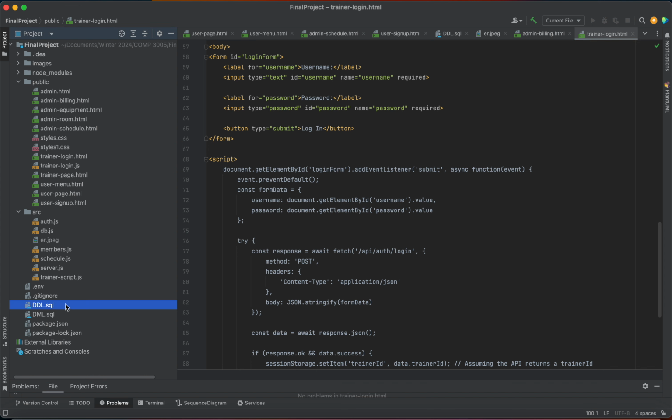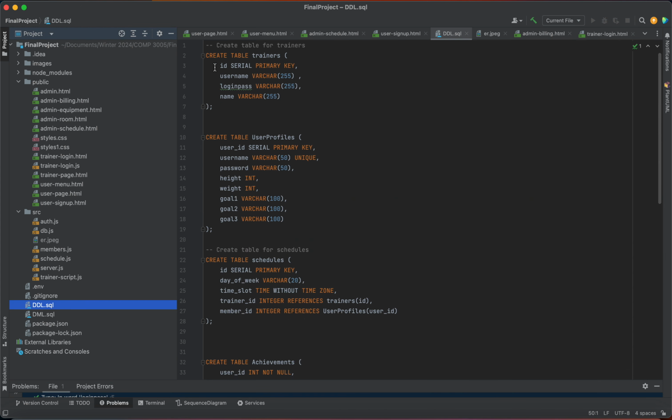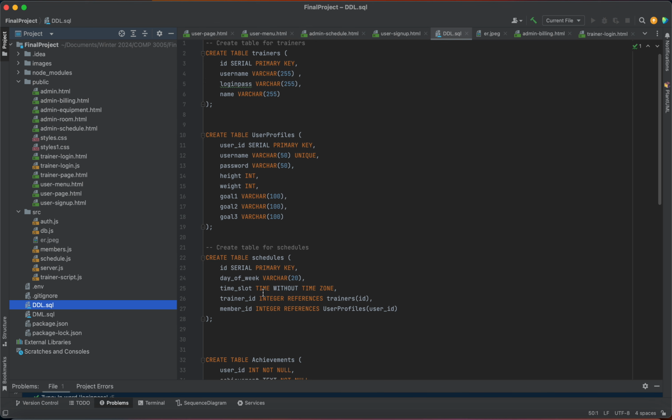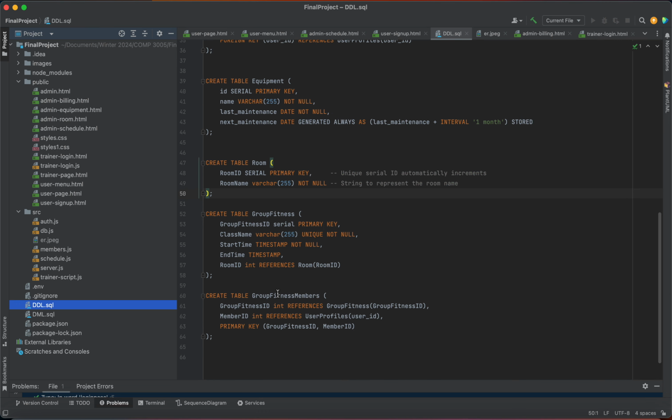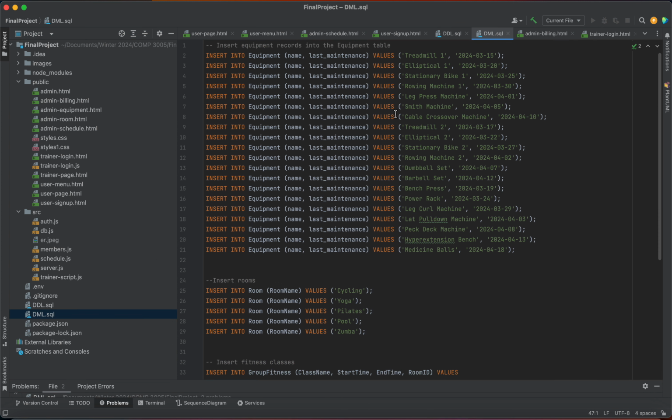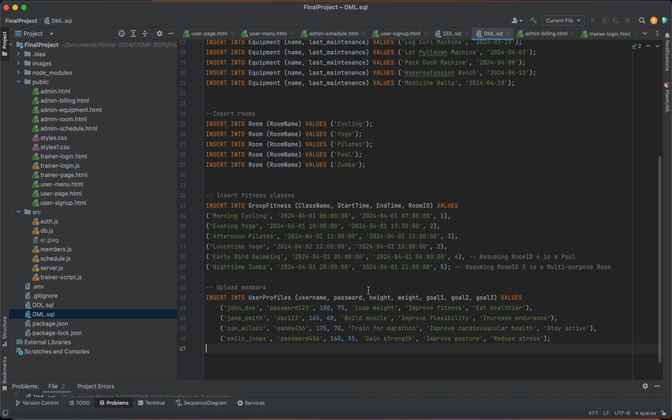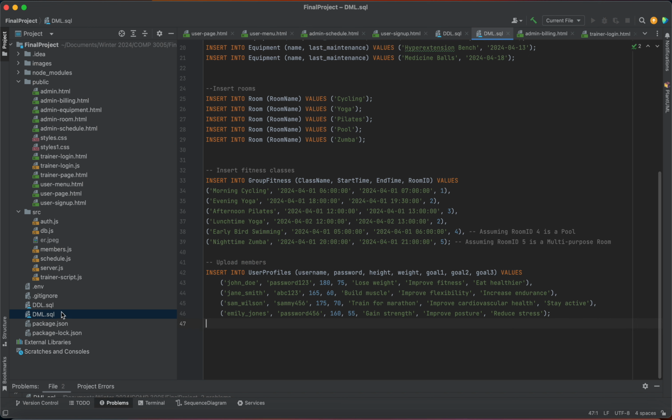And now, here we have the tables: the trainer table, the user profile, the schedule, the achievements, which is when you get something you can just add it up, the equipment, the room, the Go Fitness, and the Go Fitness member to know which user is attending that Go Fitness. And here we have the DML, so you can add some values to our tables. That's for adding the equipment, the rooms, the fitness classes, the user profile, and stuff like this. So that's it.